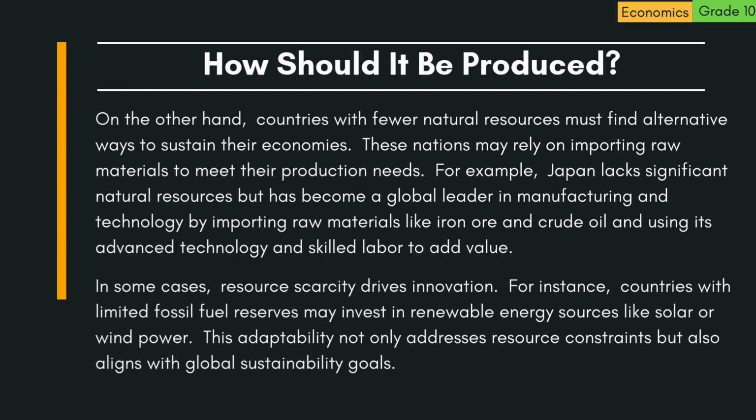In some cases, resource scarcity drives innovation. For instance, countries with limited fossil fuel reserves may invest in renewable energy sources like solar or wind power. This adaptability not only addresses resource constraints, but also aligns with global sustainability goals.